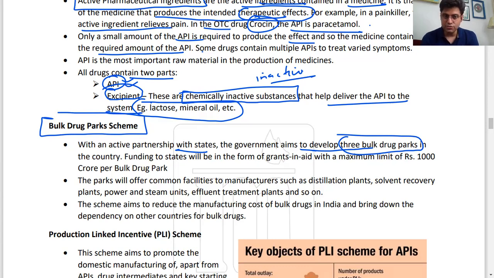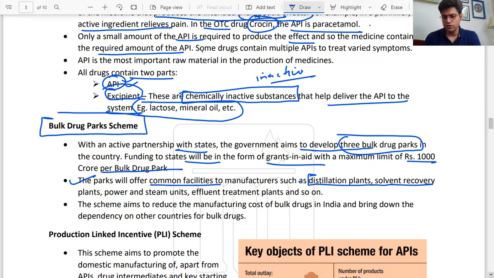So that is why the government came up with 2 schemes: the bulk drug park scheme and the production linked incentive scheme for APIs. Now, as per this, the government wants to set up 3 parks in the country. Funding to states will be in the form of grants and aid with a maximum limit of 1,000 crore per drug park. The park will offer common facilities for manufacturing such as distillation plants, solvent recovery, like this. So this you can read on your own.